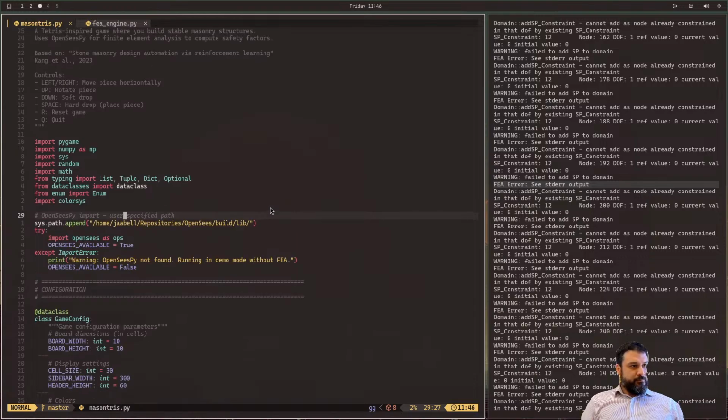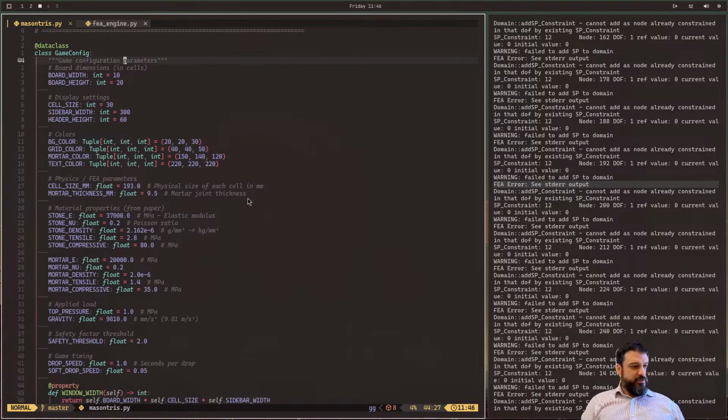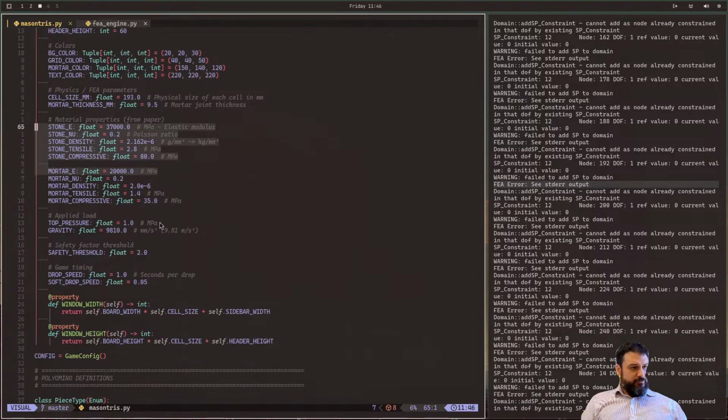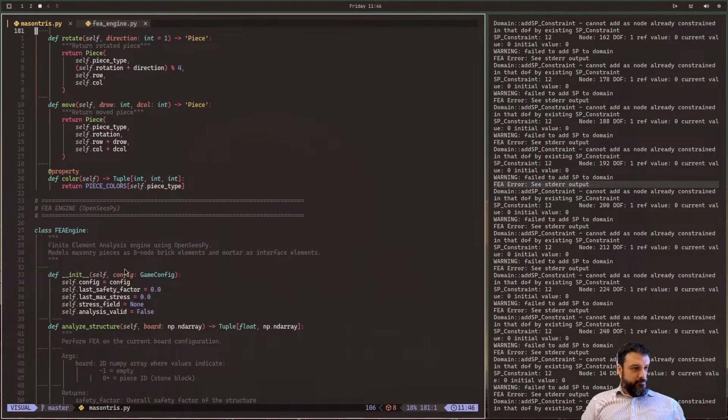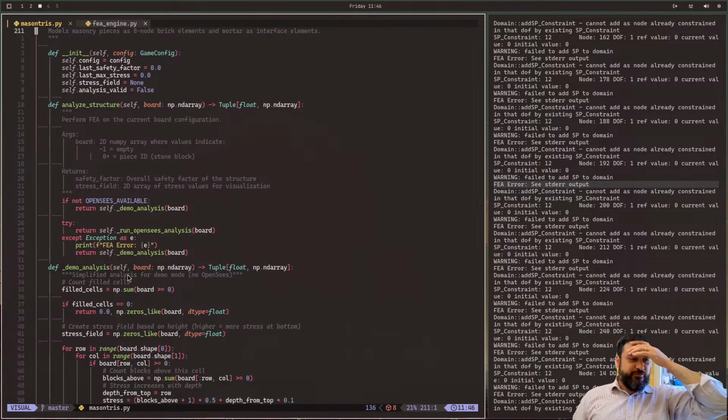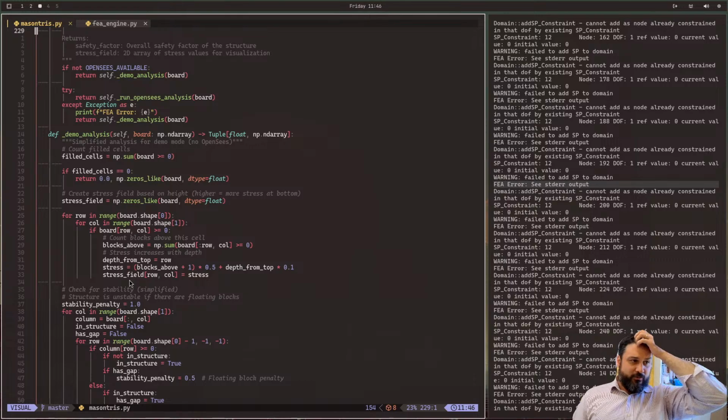So here there's a little data class with the properties of the structural components. We might want to tweak these so that it's a bit harder. What I'd like to do is see the tower deform as you go along. I want to get there, but first let's fix whatever's going wrong with the analysis.